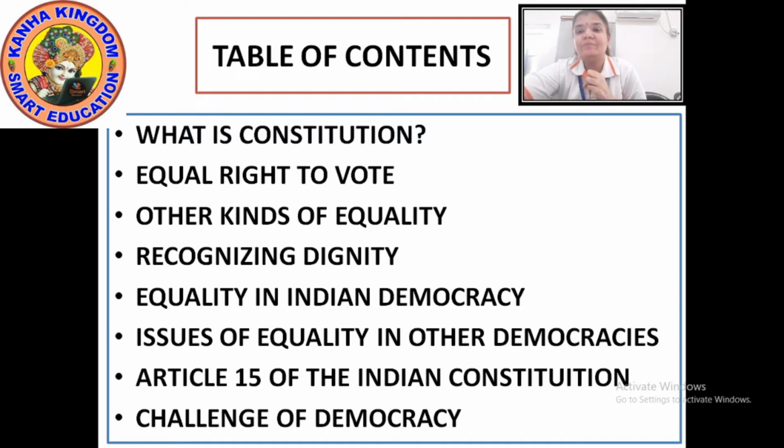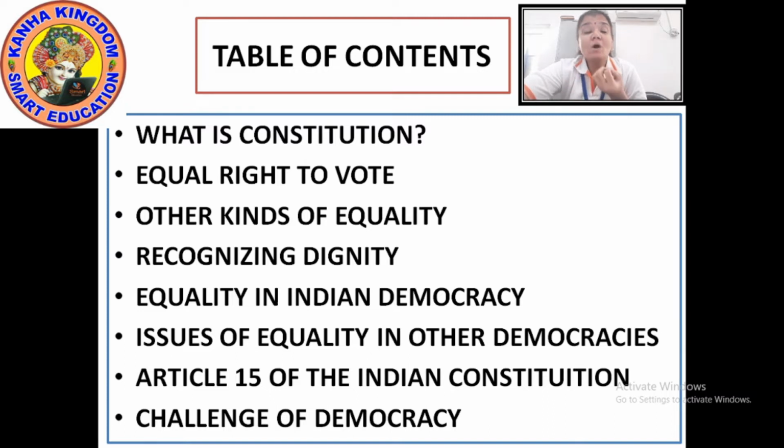In this, we will learn about what is constitution, what are the fundamental rights in the constitution, equal right to vote, that is called the universal adult franchise. Other than the equal right to vote, what are the other kinds of equality?